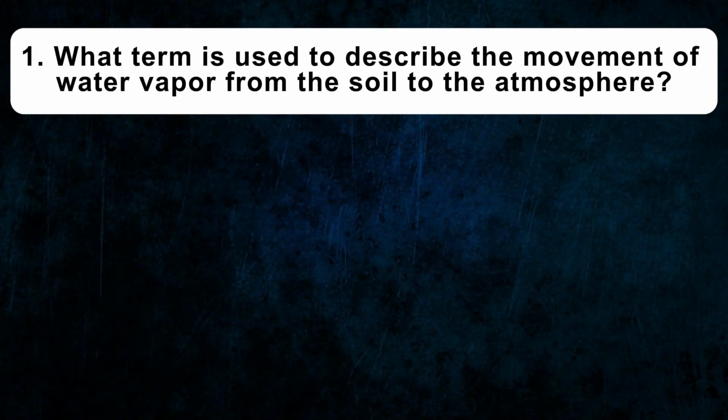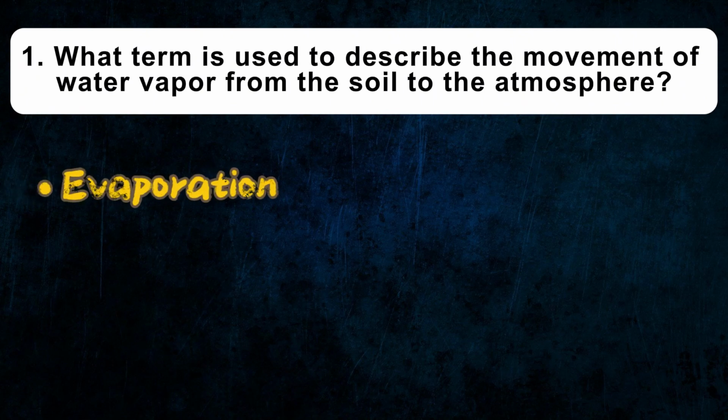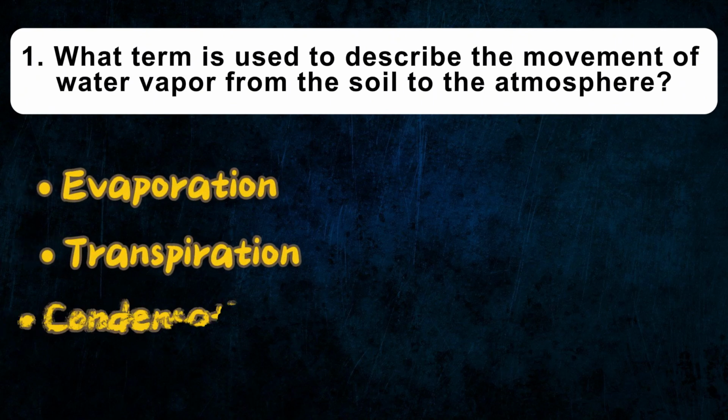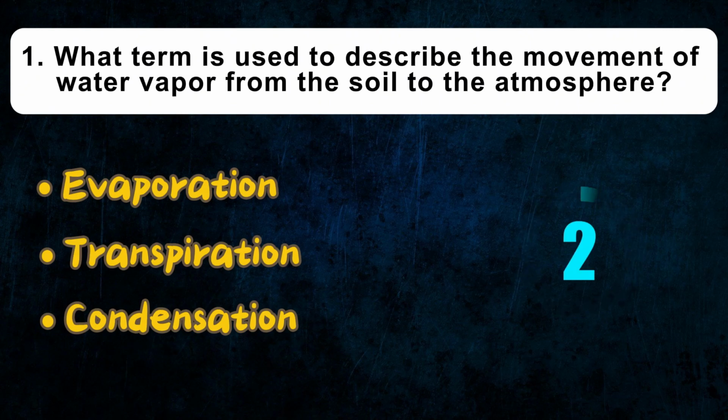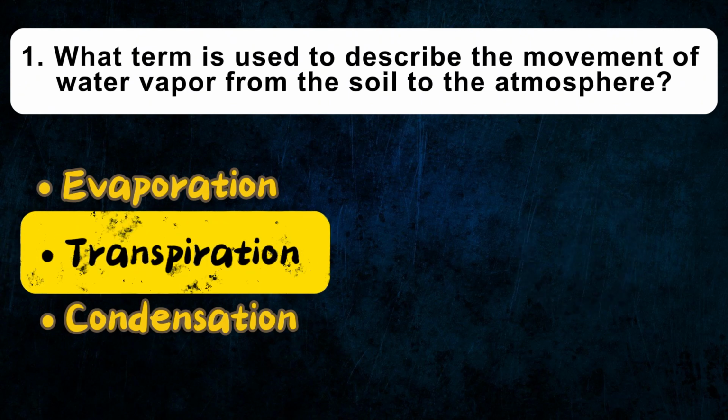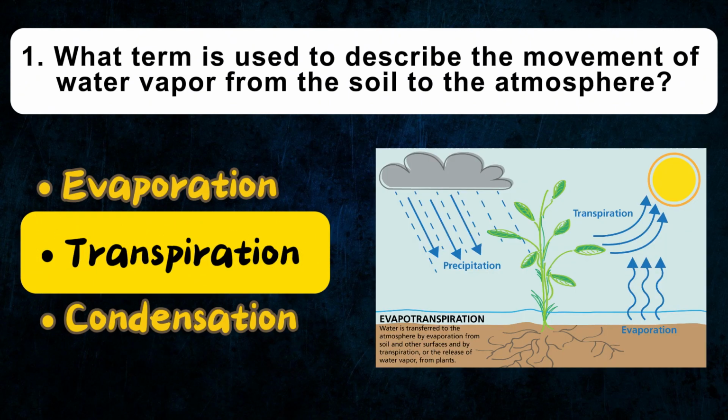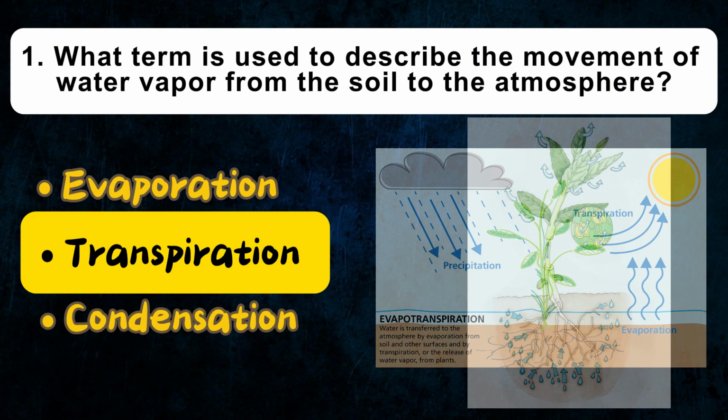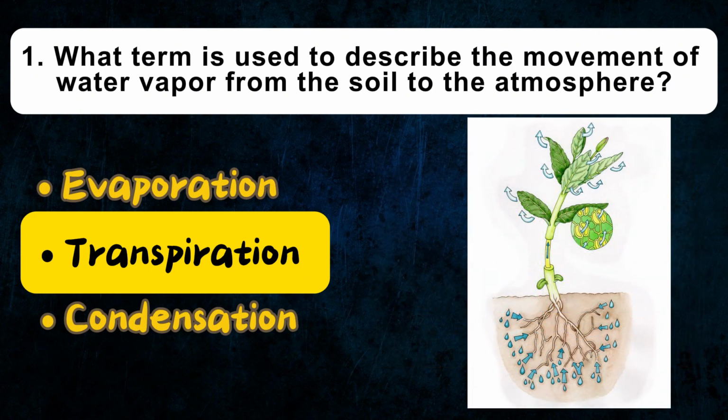What term is used to describe the movement of water vapor from the soil to the atmosphere? Evaporation, transpiration, condensation. Transpiration is the movement of water from the root system through the plant and its release into the air as water vapor. This release occurs through stomata in the plant. Factors such as plant type, soil type, weather conditions, and water content, as well as growing methods, can affect the rate of evaporation.